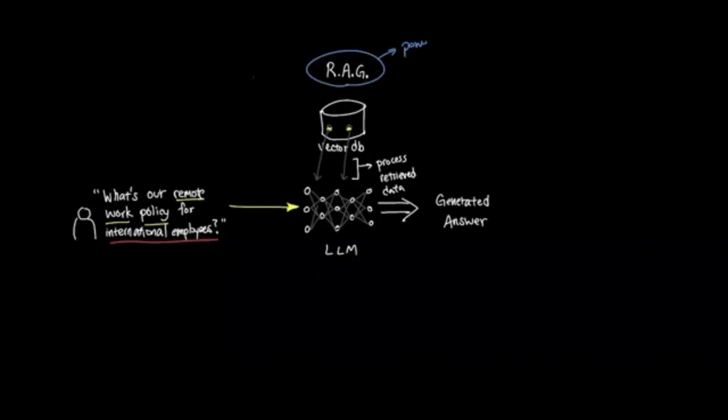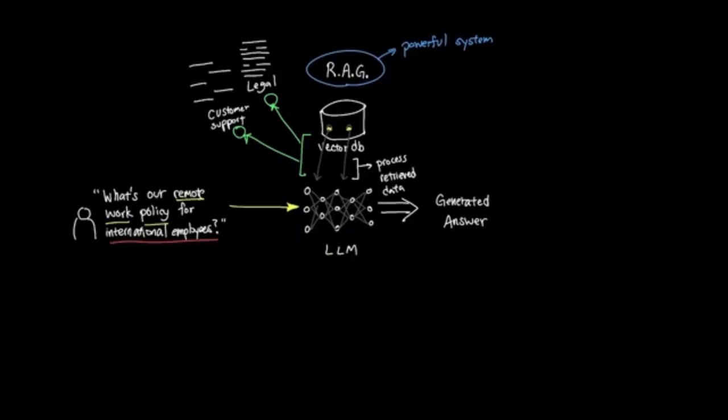Now, RAG is a very powerful system that can instantly improve the depth of knowledge beyond its training data. But just like any other system, learning how to calibrate it is an acquired skill that needs to be learned to get the best results. Setting up a RAG system will look different from one system to another because it heavily depends on the dataset that you're trying to store. For example, legal documents will require different chunking strategies than a customer support transcript document. This is because legal documents often have long, structured paragraphs that need to be preserved intact, while conversational transcripts can be just fine with sentence-level chunking with high overlap to preserve context.